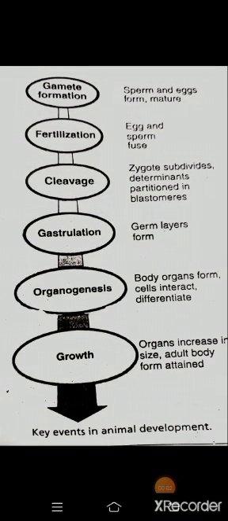These are the key events during animal development. First of all, gametes form, sperms and eggs form, and then they mature. Then fertilization, where egg and sperm fuse. Then cleavage: the zygote subdivides, and determinants are partitioned into the blastomeres. Then gastrulation occurs and germ layers are formed, and after gastrulation, organogenesis occurs. Body organs form, cells interact and differentiate, and after organogenesis, growth occurs, organs increase in size, and the adult body form is attained.